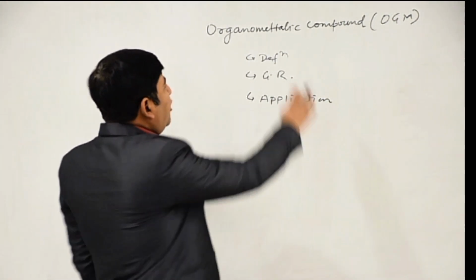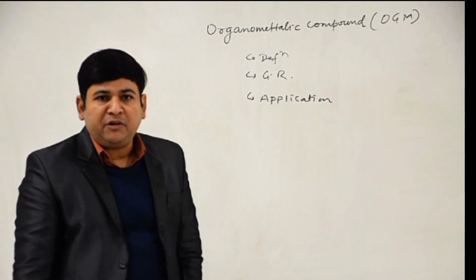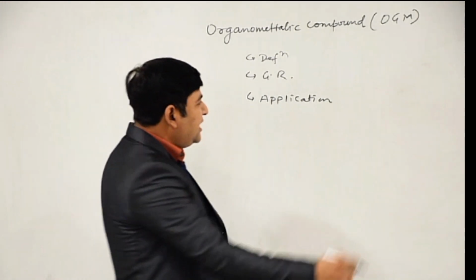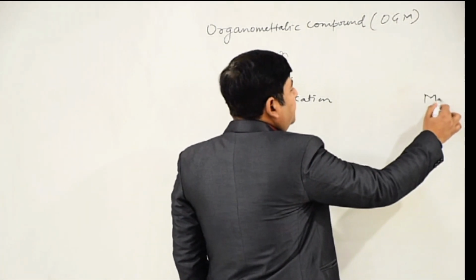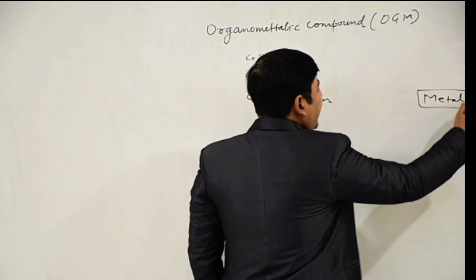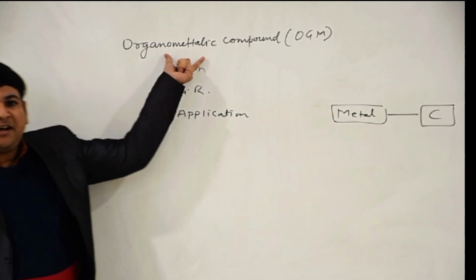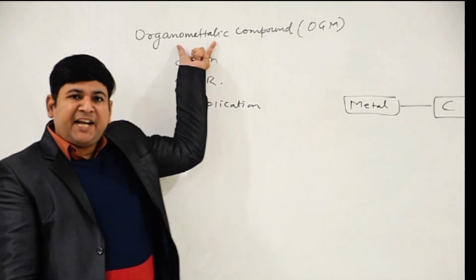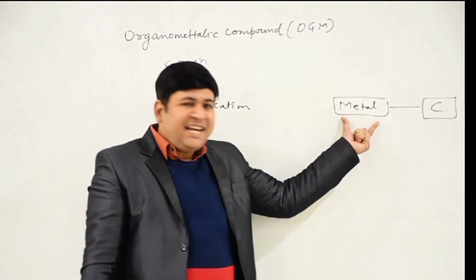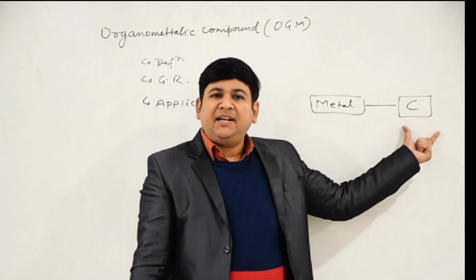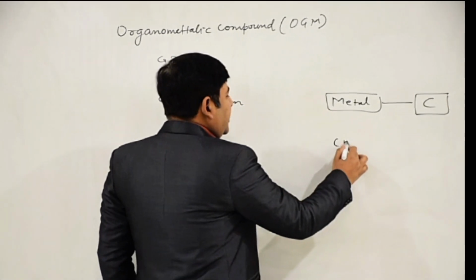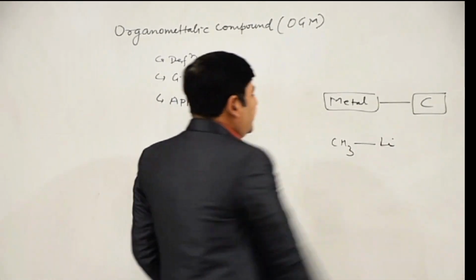So now, what are organometallic compounds, or OGM compounds? Organometallic compounds are the organic compounds in which a metal is directly attached with carbon. Like this is carbon and this is lithium.